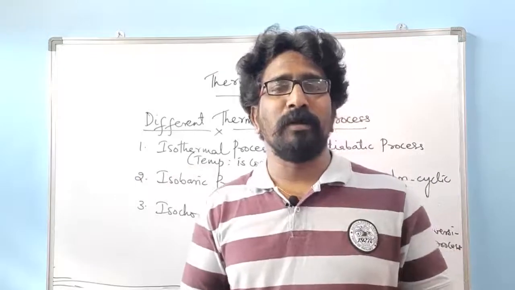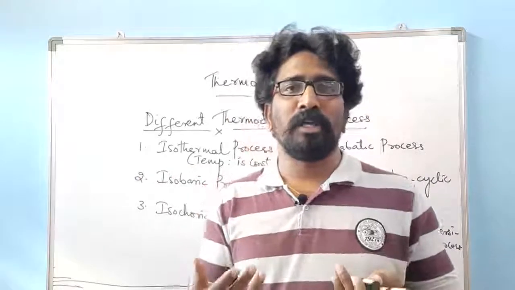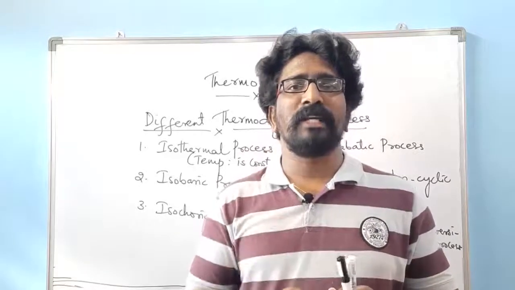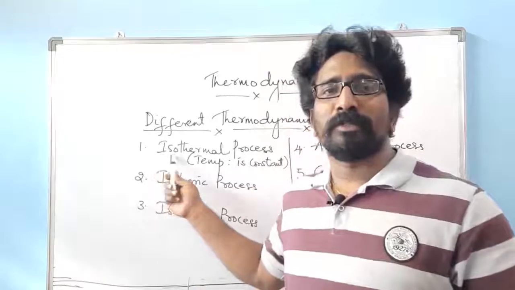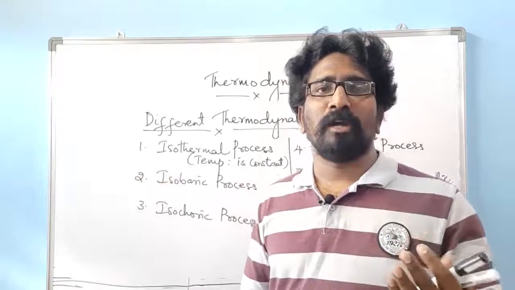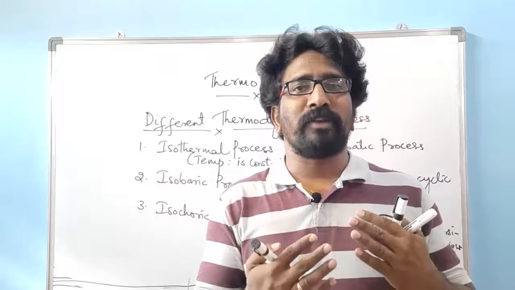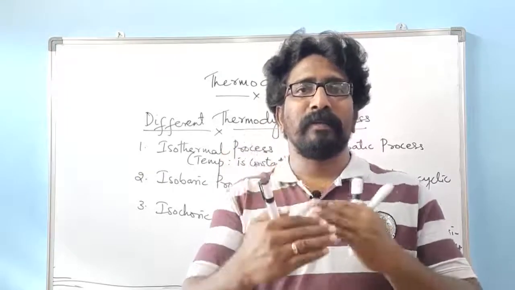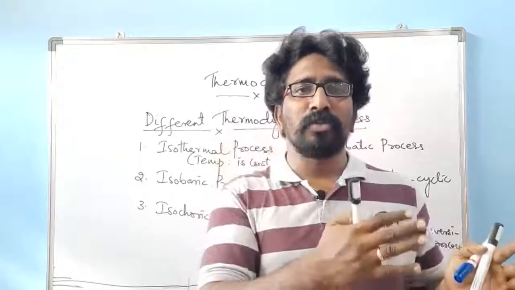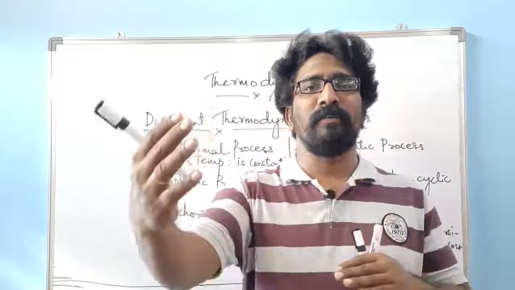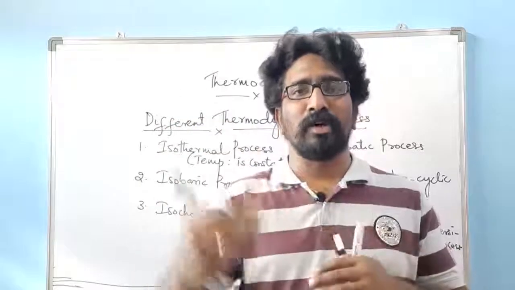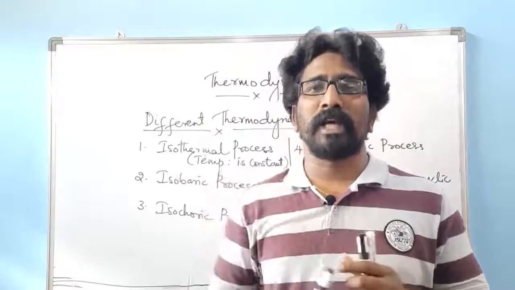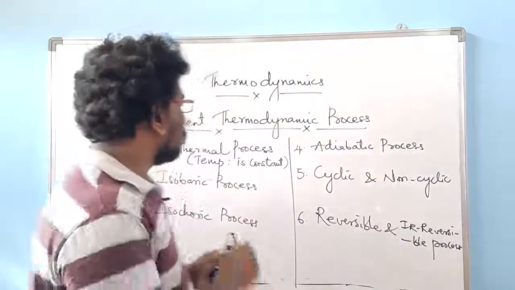The best example is boiling point or melting point, or different types of change in state. All this happens at a constant temperature. Whenever we heat water to 100 degrees Celsius, the water will boil and later convert into the vapor state. Until the complete water is converted into vapor, the temperature is going to be constant. That is called an isothermal process, and it is also a thermodynamic process.